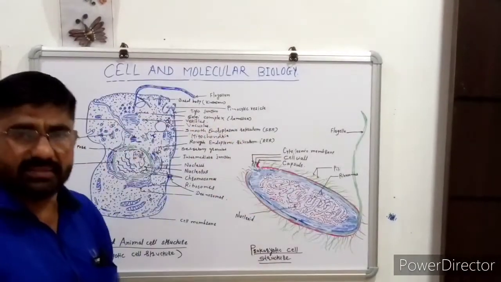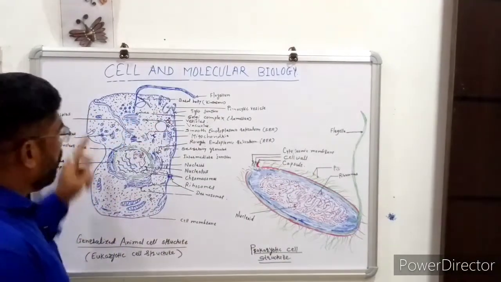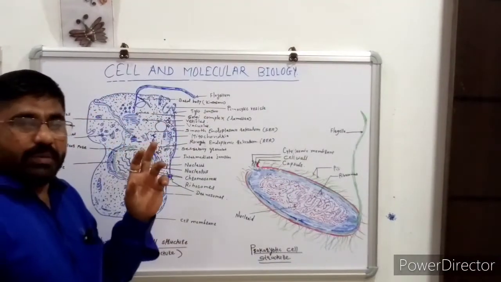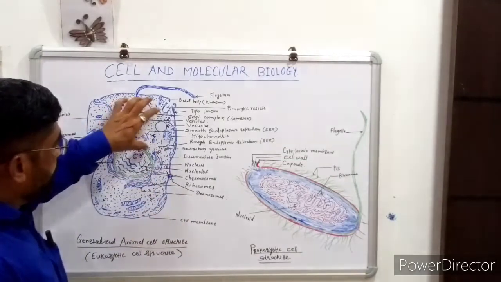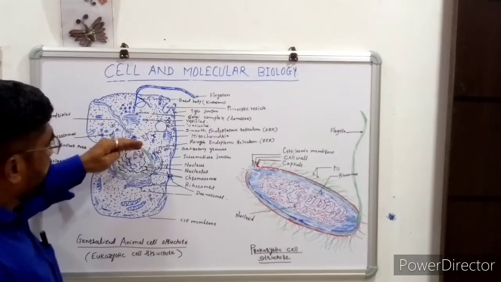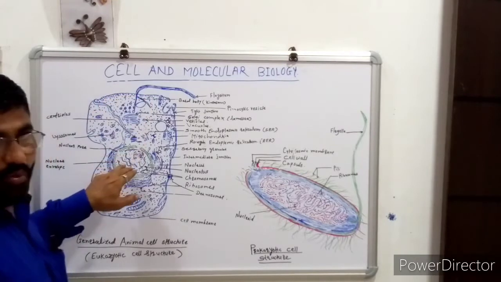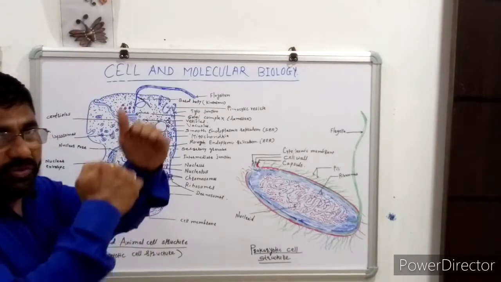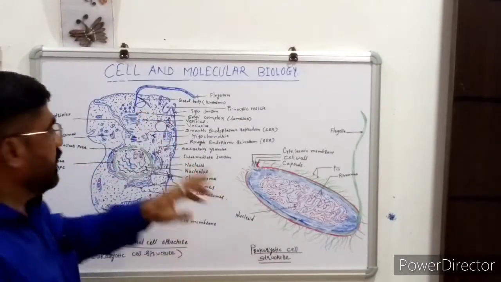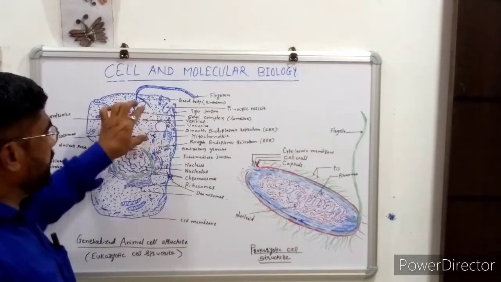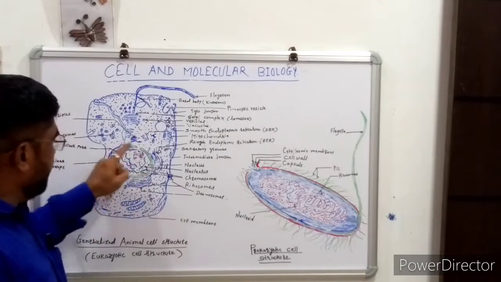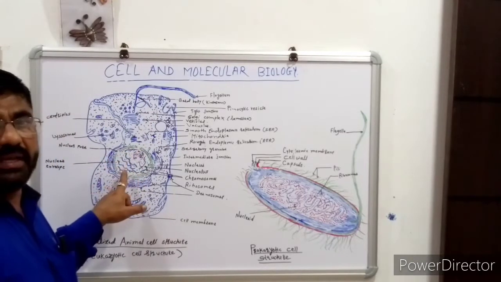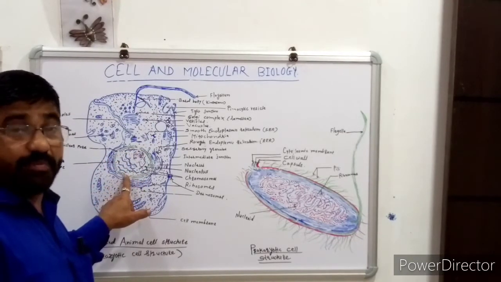As we discussed in our last video about the protoplasmic matter of the cell, the protoplasm is outside the nucleus and inside the nucleus. There are two kinds of protoplasm: in the cytoplasm there is cytoplasmic protoplasm, and in the nucleus there is nucleoplasm as protoplasm.